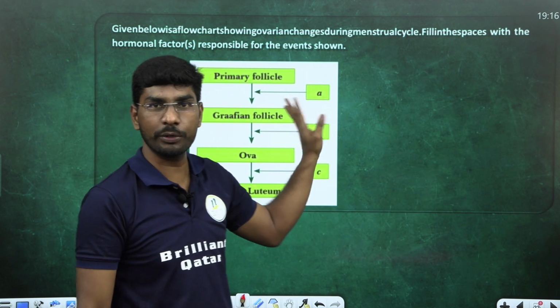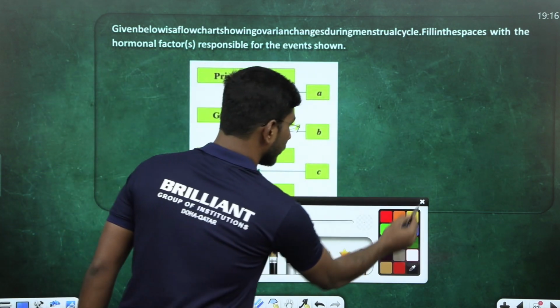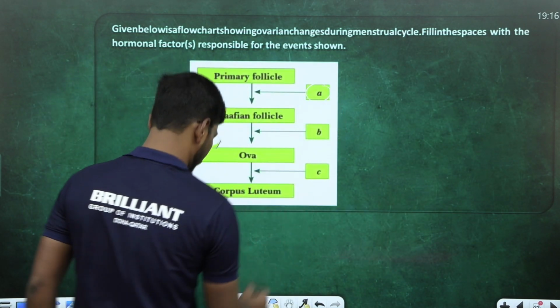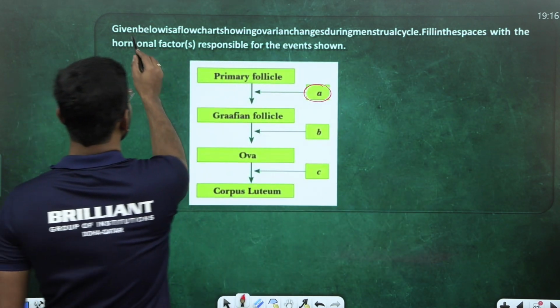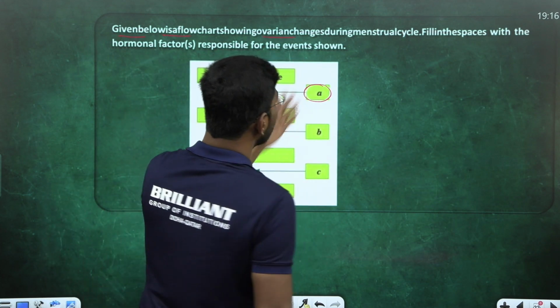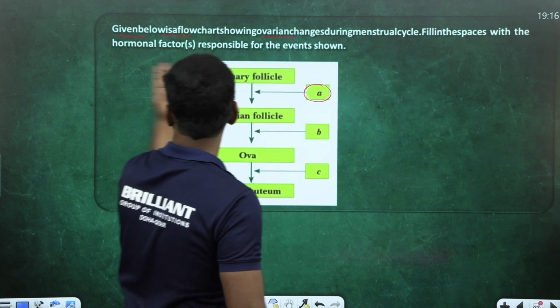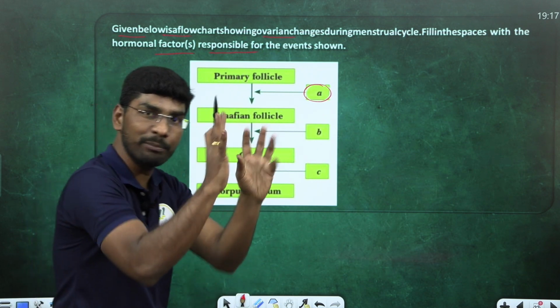Now one more question. We'll finish this question and go. Look here: primary follicle to Graafian follicle, A is given. A is primary follicle to secondary follicle. They're asking: given below is a flow chart showing the variants of the menstrual flow. Fill in the space with the hormone factors responsible for the event. What hormones are involved?